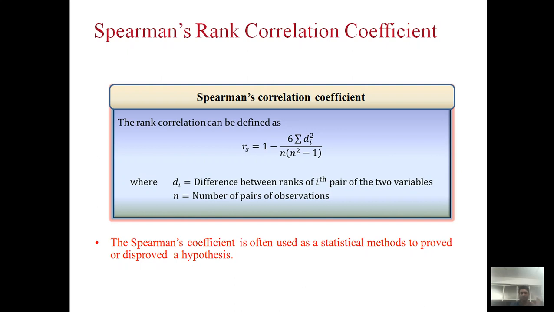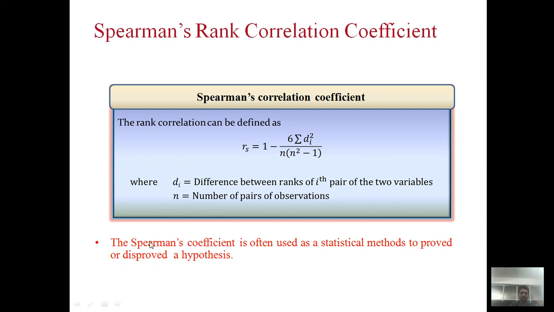That is, if we talk about two variables, say x and y, then d is just the difference between the ranks of the two variables x and y. If we consider x1 y1, then d1 is equal to x1 minus y1, d2 is x2 minus y2, and so on. And now the small n stands for the total number of observations given in the question, which may vary from example to example.